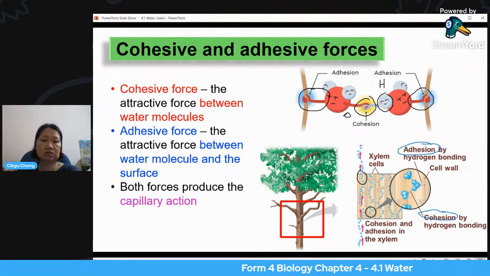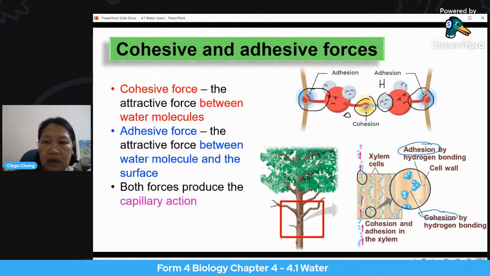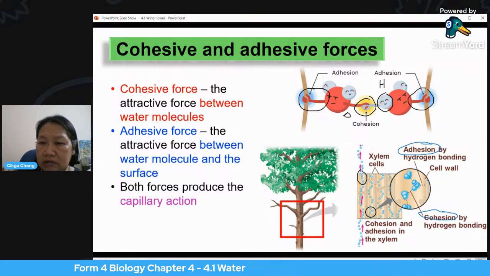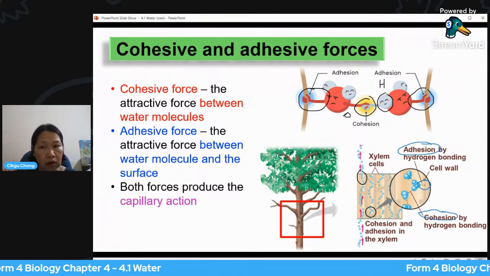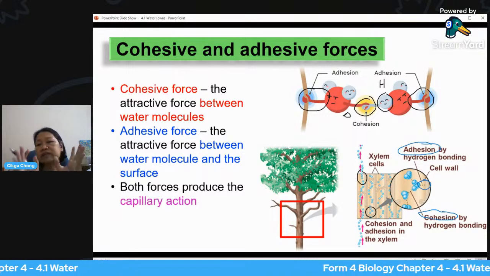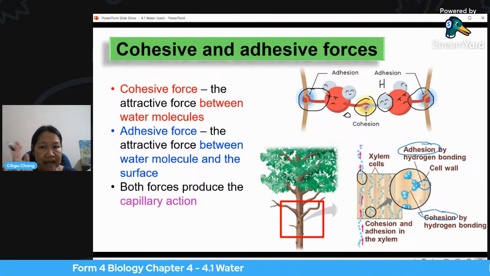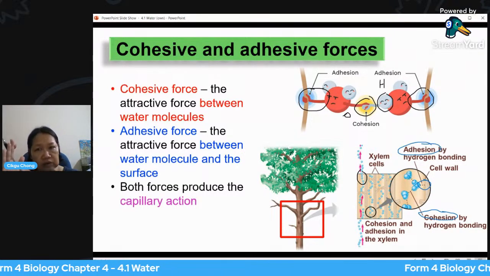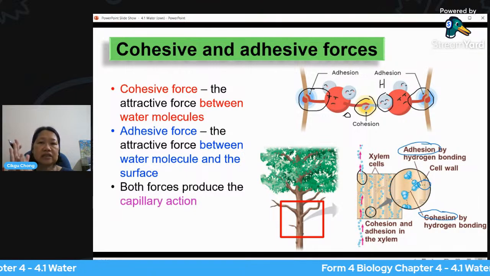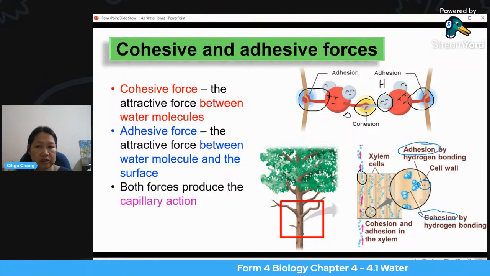Adhesion is a force that exists between the molecule of water and the cell wall, meaning the xylem, or even if not the cell wall, it can be a beaker. When you pour water into a beaker, you notice that the side of the water that touches the beaker will stick to it. That is because of adhesive force.